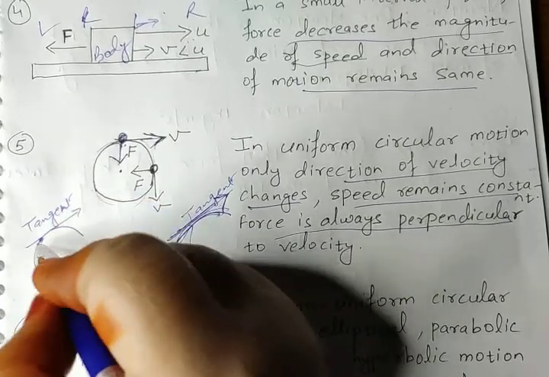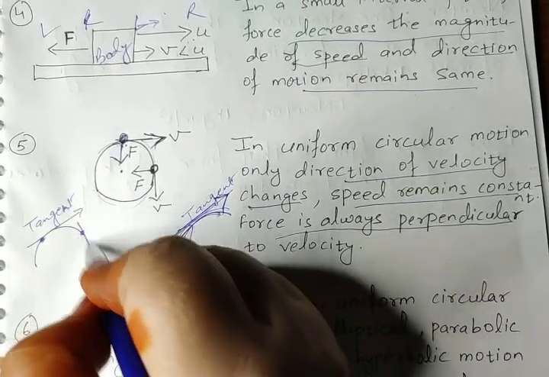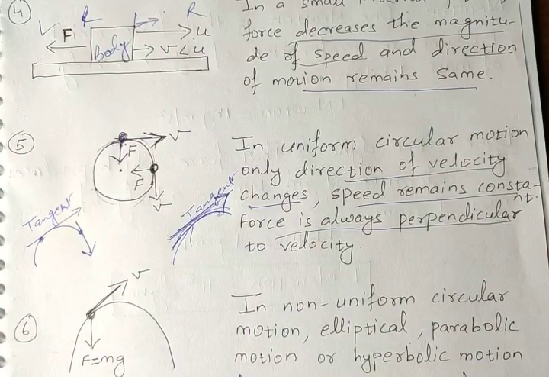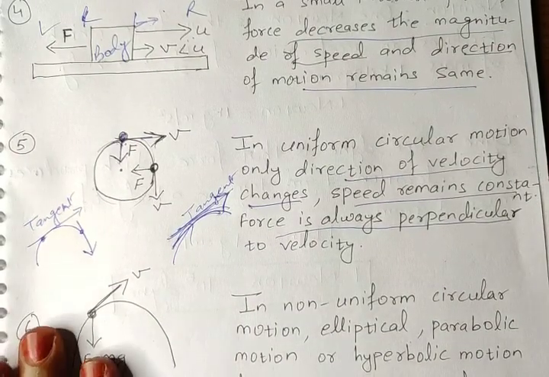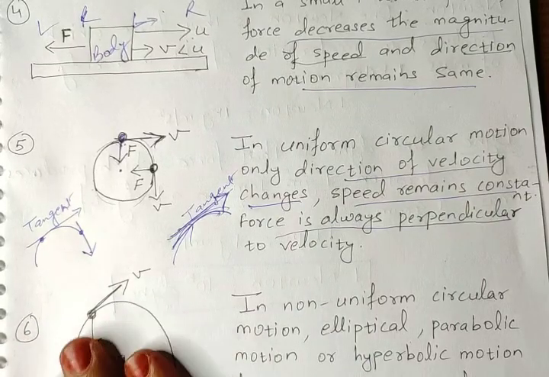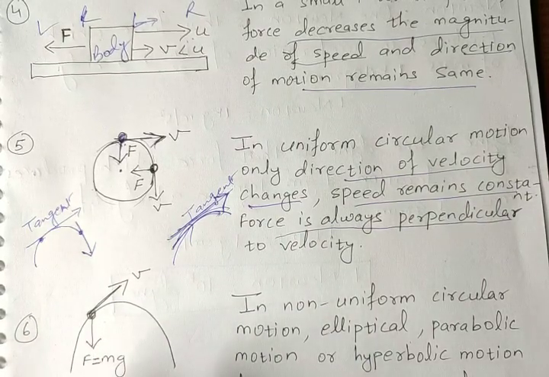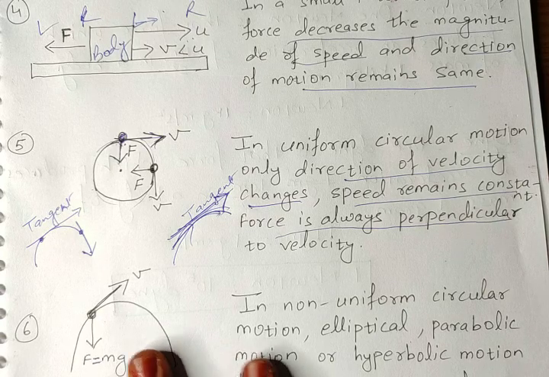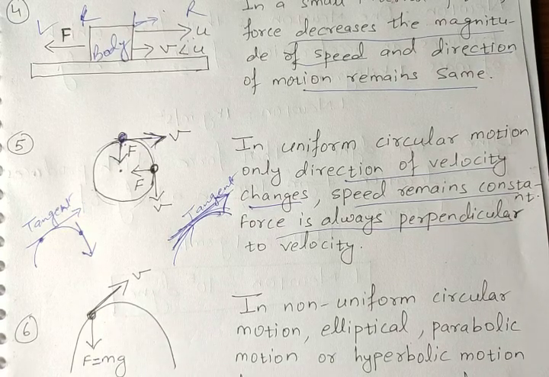Here like this, like that, at every point the direction is changing. So speed is constant, but direction is always changing. So velocity changes, it is variable velocity. Speed constant, but variable velocity. Okay now? Note down.